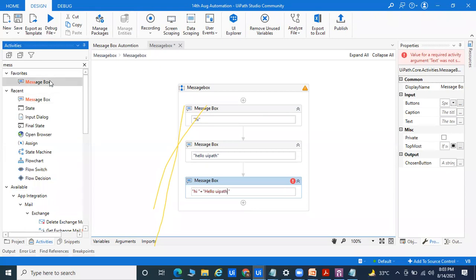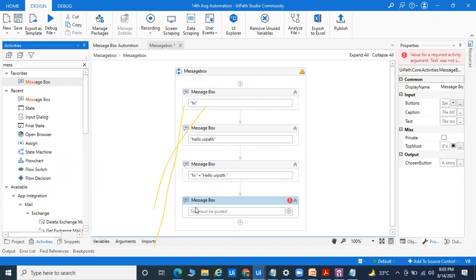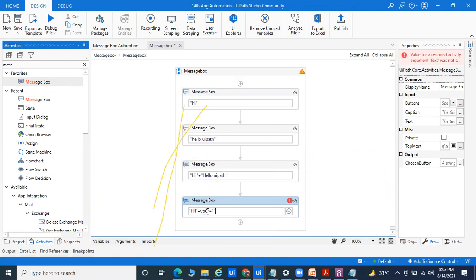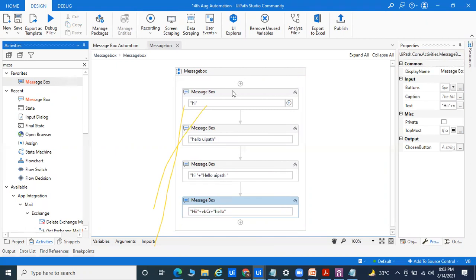Like that it will come in the horizontal, and here I will come to this message box and pass these things like hi and plus vbCr and plus hello. So it will display hi, it will display hello UiPath, and it will display in two lines. Let me show you. Save and run this program. That type of thing we can do in RPA.